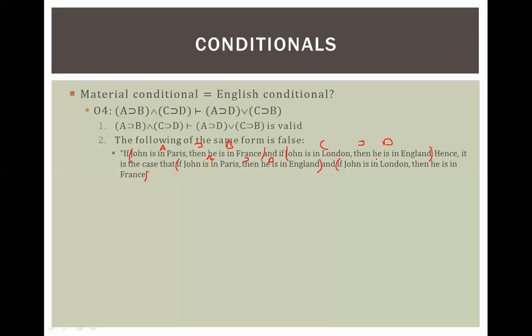I could put an or here. I guess that wouldn't be a problem either. That would be saying weird stuff. A, or this should be a D, right? I think it looks like a B. And C, B. Alright, so this is clearly false, yet this was valid. So the material conditional cannot equal the English conditional.